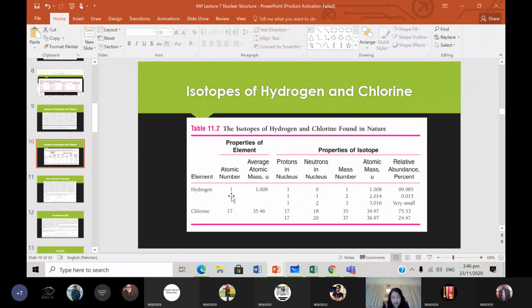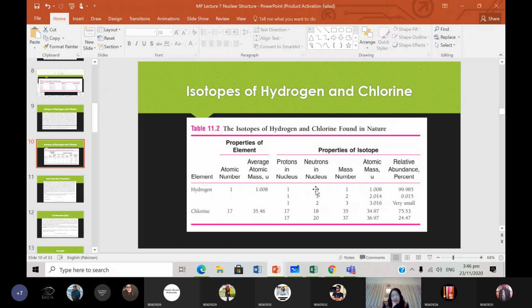There are lots of numbers here. The atomic number is 1 here and 17 here, and the average atomic mass is given here and here. Protons in the nucleus: 1 for hydrogen, and 17 for chlorine. These are the three isotopes of hydrogen, and these are the two isotopes of chlorine, okay? The number of protons will always remain the same for one particular element.